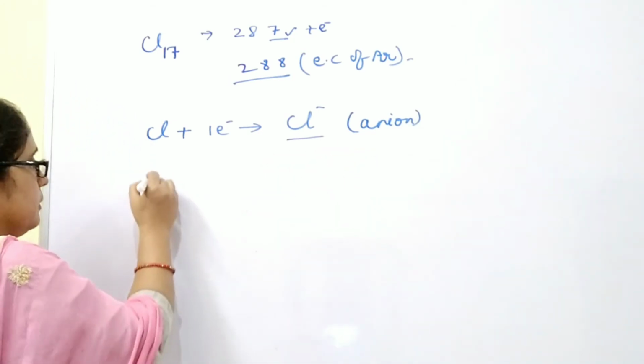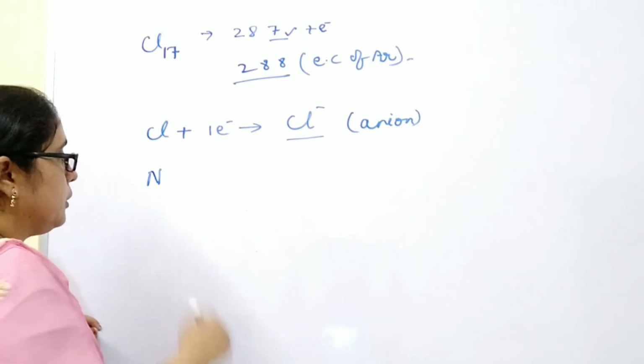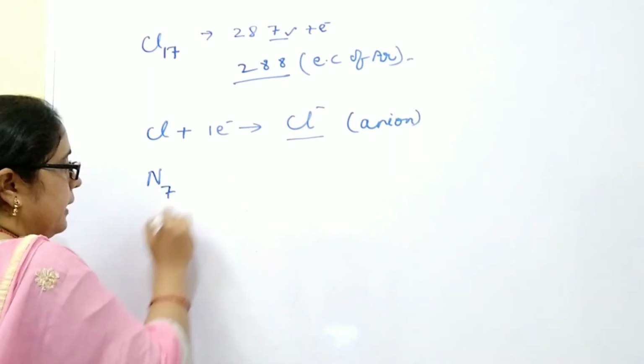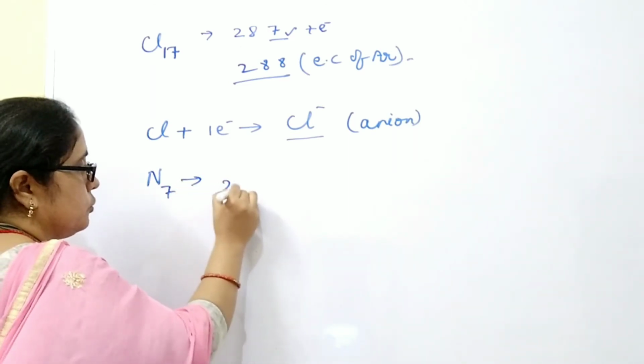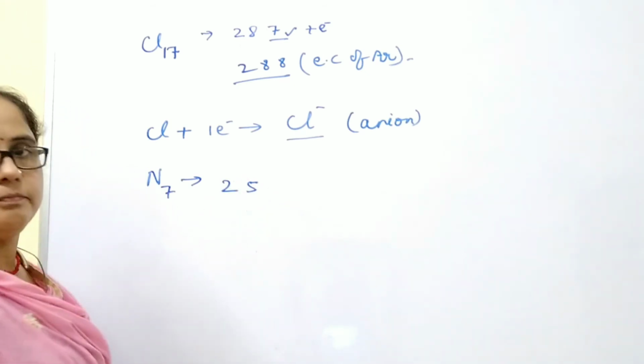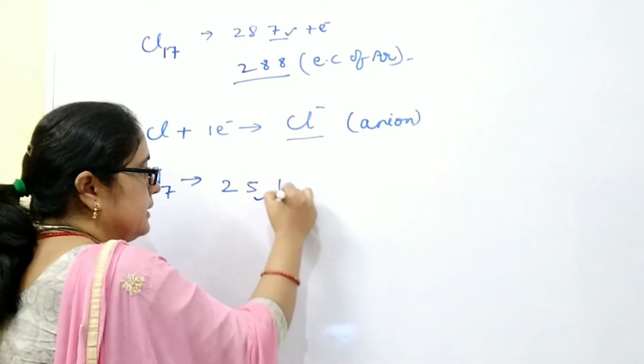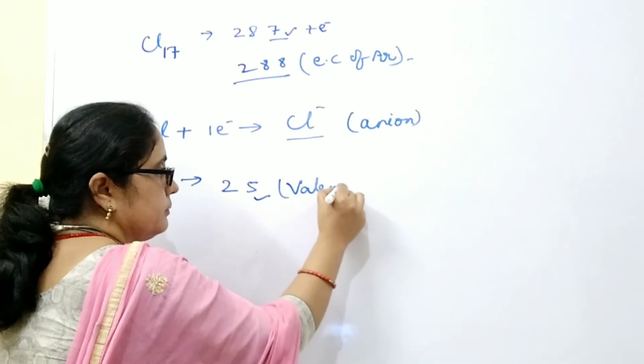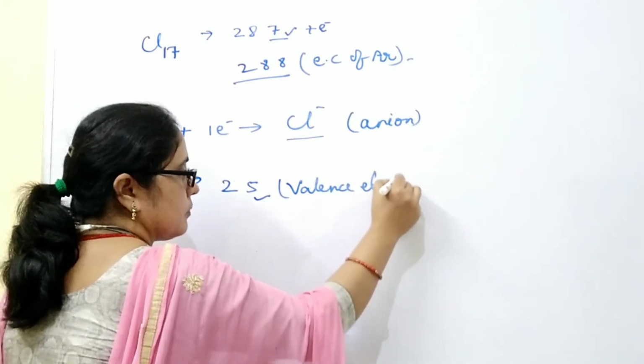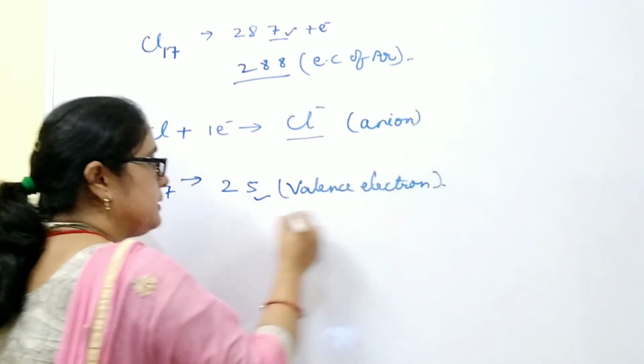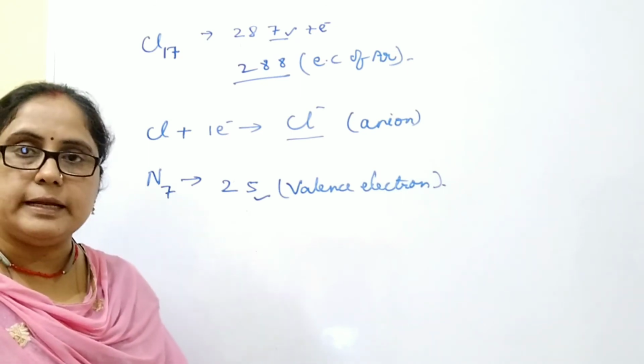Similarly, nitrogen: atomic number of nitrogen is 7, electronic configuration is 2 and 5. 5 electrons, these are the valence electrons. So how does it acquire the octet?